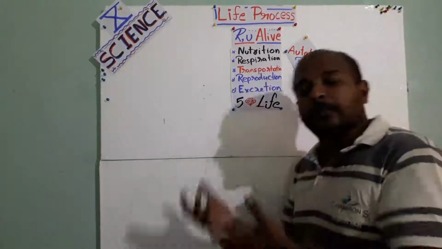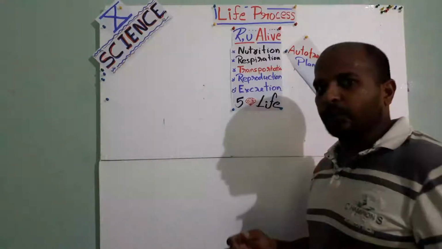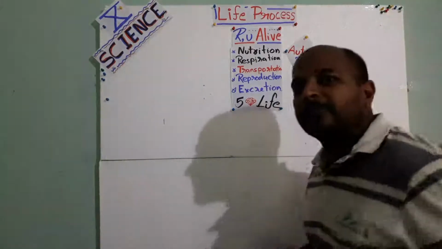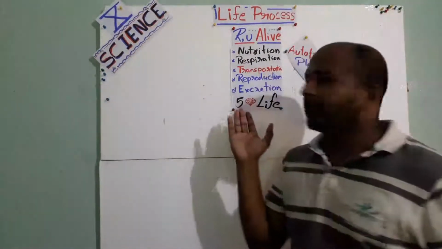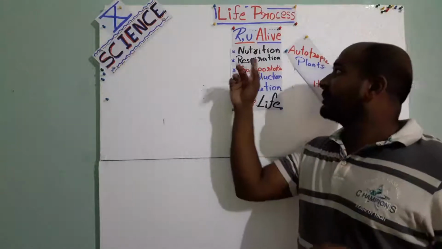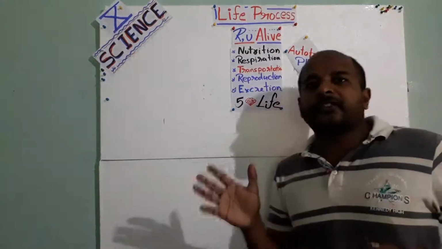Reproduction has a particular special chapter. It's in Part 2, for the next semester we will go with that. In this chapter we will only go through these four: nutrition, respiration, transportation, and excretion.